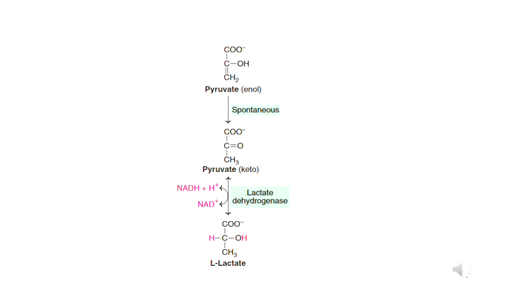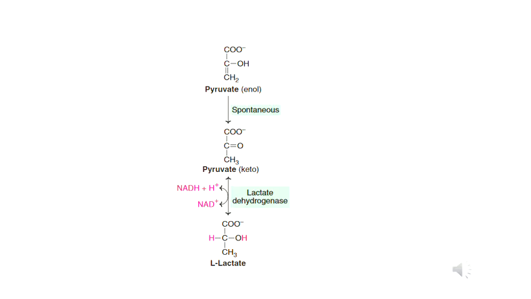The next step is conversion of the enol form of pyruvate into the keto form of pyruvate. That means in enol form, the hydroxyl group is binding to the carbon-carbon double bond. That is enol form. So the enol form of pyruvate is converted into keto form of pyruvate.